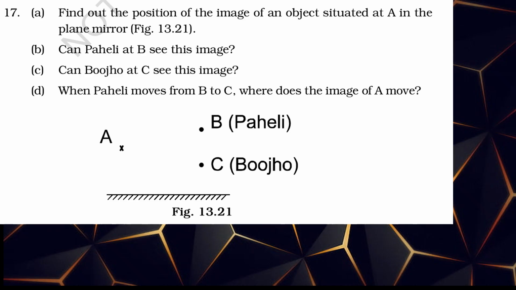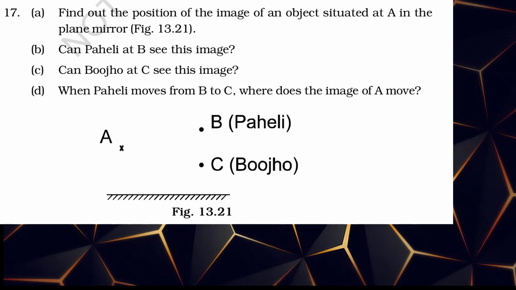Seventeen A. Find out the position of the image of an object situated at A in the plane mirror. Image will be formed here behind the mirror. You can see it if you're standing here. Can Paheli at B see this image? She is standing here. Probably, depending on the position, she may see the image.